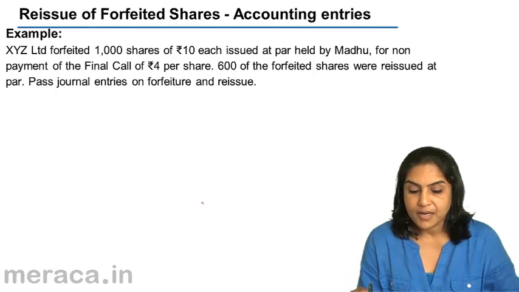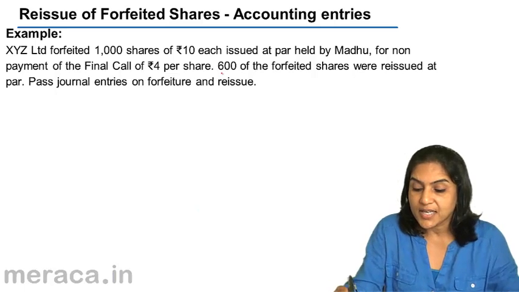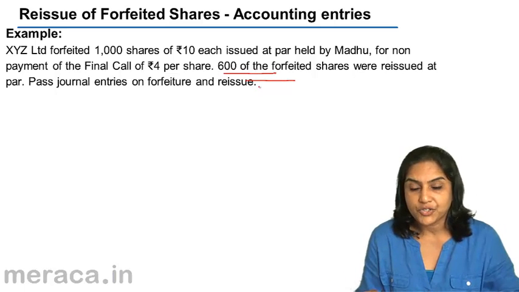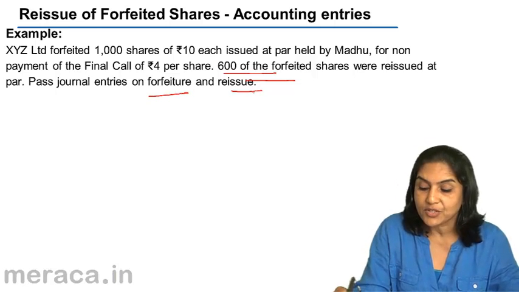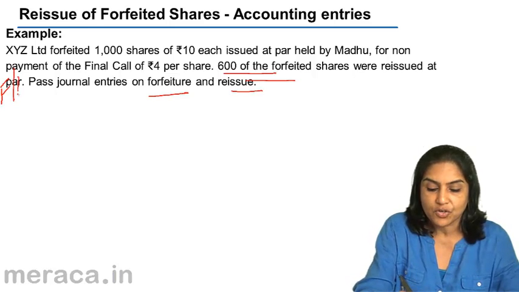Let us take an example. XYZ Limited forfeited 1000 shares of 10 each issued at par held by Madhu for non-payment of the final call of rupees 4 per share. 600 of the forfeited shares were reissued at par. Pass journal entries on forfeiture as well as reissue. So let us first pass entries on forfeiture.